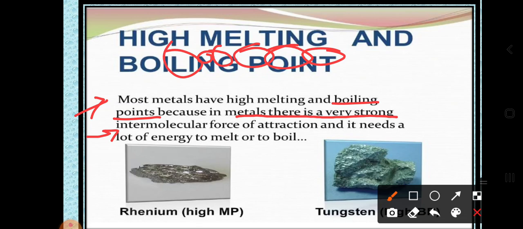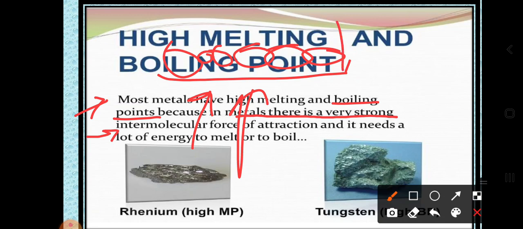So more and more temperature must be applied to boil the metals, maybe raised to above 1000 degrees Celsius.